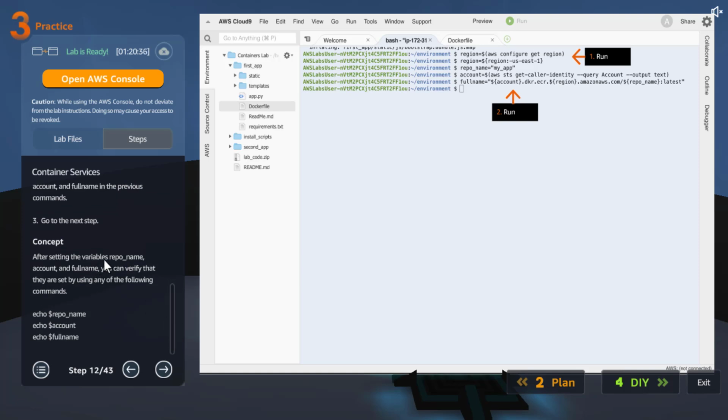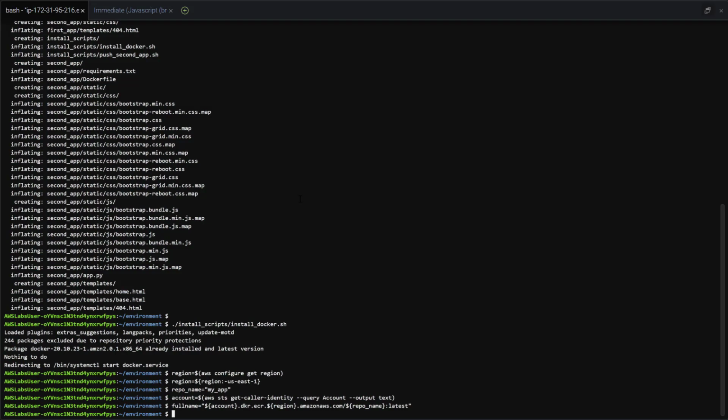After setting the variables repo name, account, full name, you can verify that they are set by using any of the following commands. Okay, let's run these commands to see if they are actually okay. I cannot copy, that's fine, I can enter them myself. Control L to clear. Echo dollar repo name. Yeah, my app, which is good. Echo dollar full name.